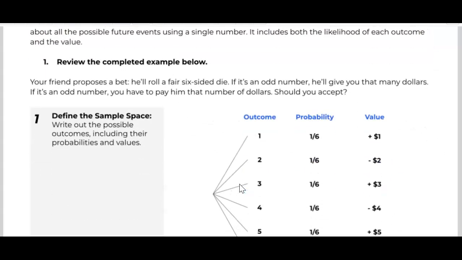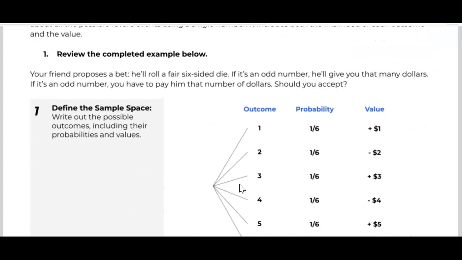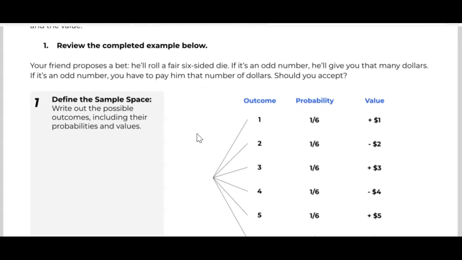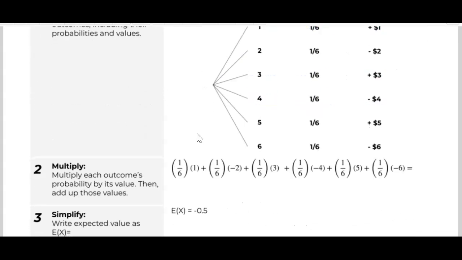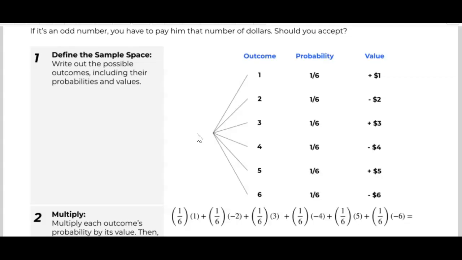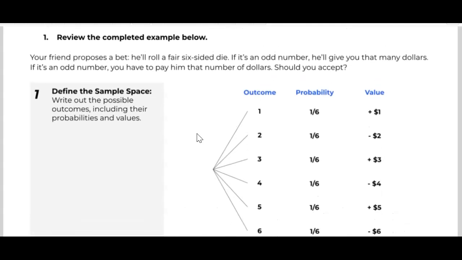All right, so back on page 14, let's look at this example, and this is a fairly simple one. Propose a bet, roll a die, odd number gives you that many dollars. Okay, so the winners, this is not written right. The winners are the odd numbers, and the losers are the even numbers. That should be fixed there. So if it's an odd number, he'll give you that many dollars. If it's an even number, you have to pay him that number of dollars. Should you accept?